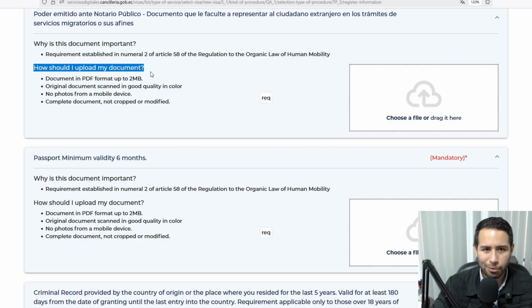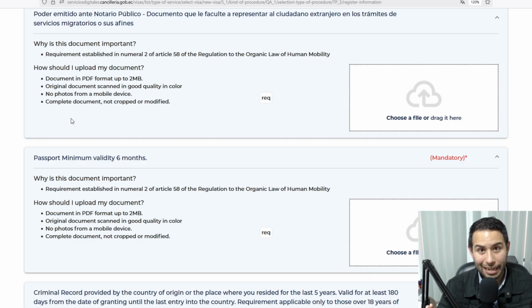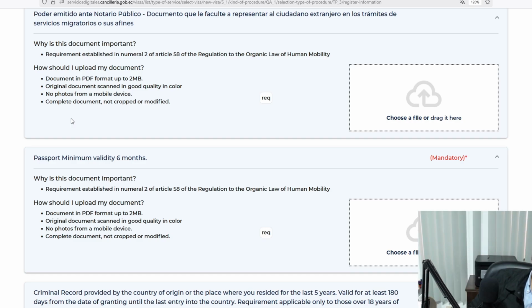How should I upload my document? Document in PDF format up to 2 megabytes. Original document scanned in good quality in color. No photos from a mobile device. Remember, you have to use a scanning machine like the one I have here, for example.